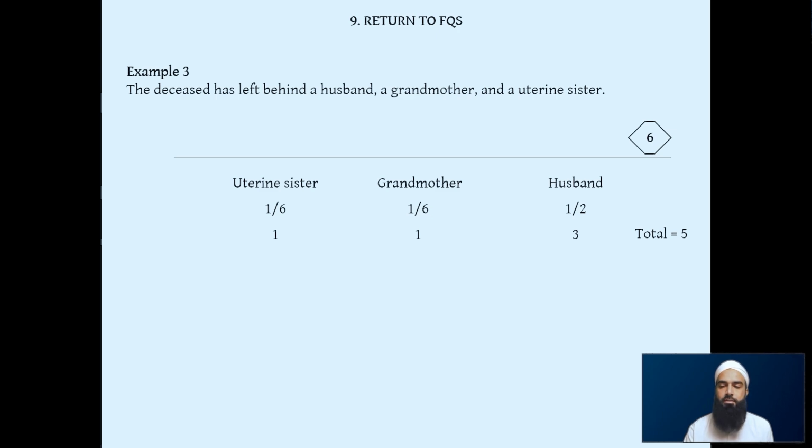So we know that this is a rad mas'ala now. That's why we have to do this stage, to even see whether it's a rad mas'ala or not. Now that it is, we follow the steps. We split the husband up. We draw a horizontal line to separate out the husband, the spouse. That's why it's always important to remember when I said that there's an order of writing the heirs.